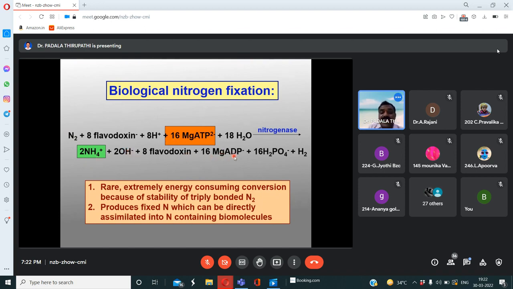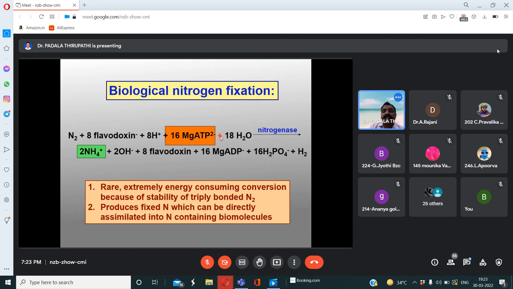Let's see here, 16 ADP. So 16 ATPs are utilized, and 16 ADPs are here, and phosphate. So phosphoric acid or phosphate, 16 H2PO4, is released. See, ultimately, what is the final product? The end product here is two ammonium ions. So one dinitrogen molecule is converted into how many ammonium ions? Two ammonium ions are released, or two ammonia molecules.